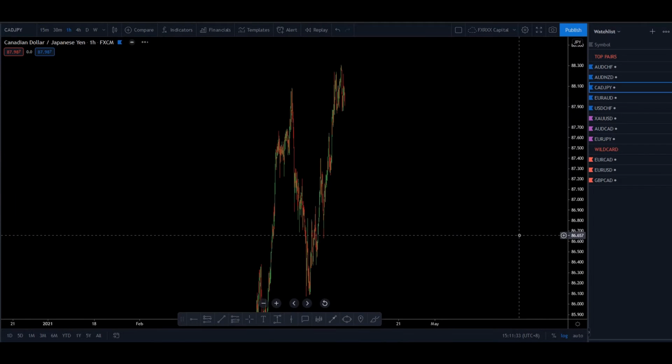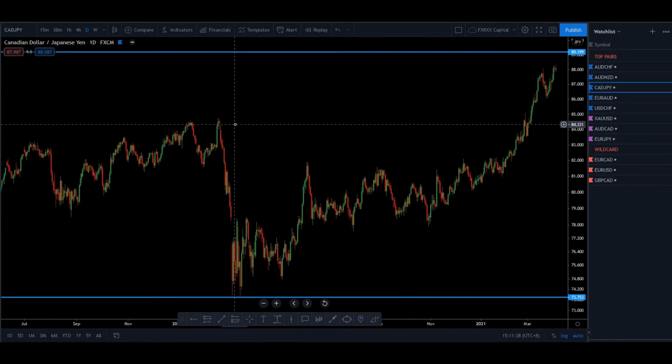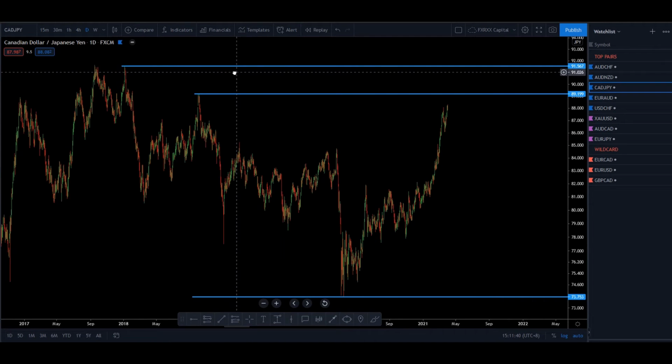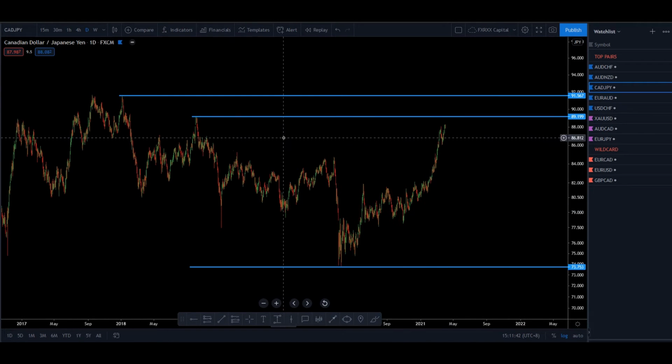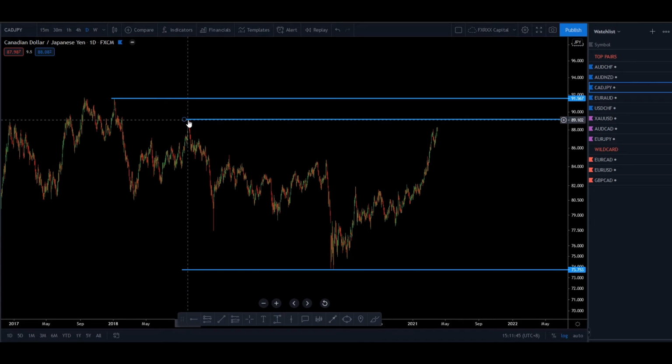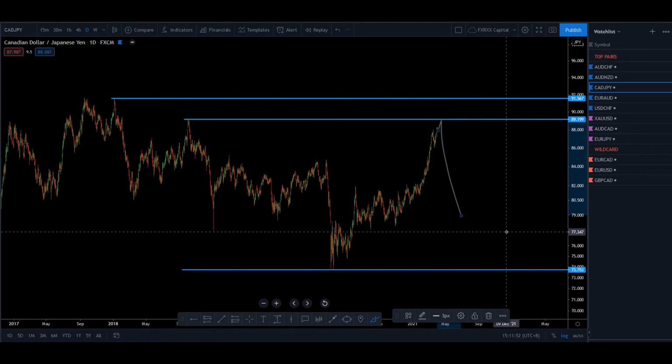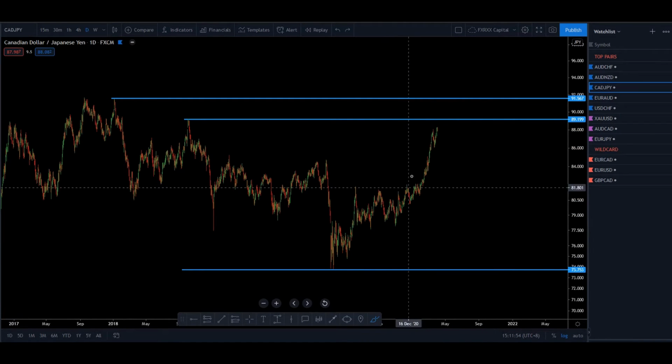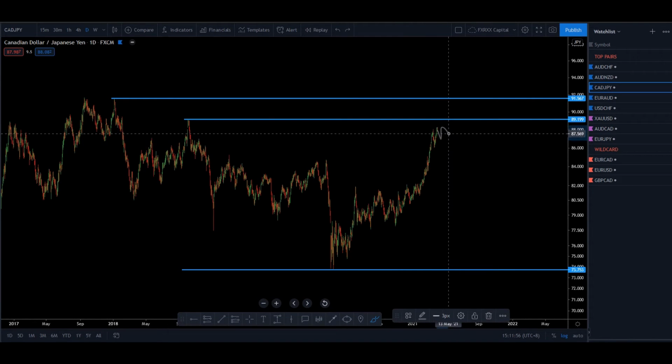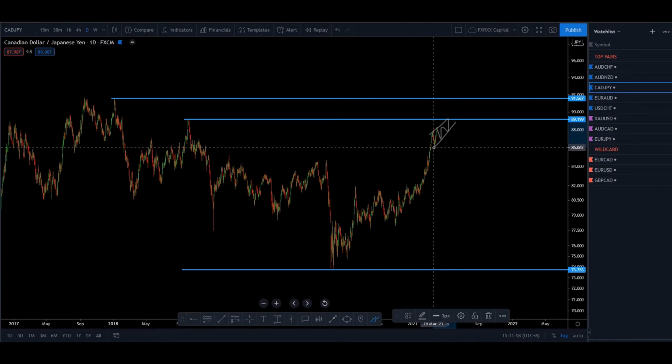Next, we move to our third pair, which is Canadian dollar, Japanese yen. Canadian dollar, Japanese yen, we can say on the high time frame, we have a very clear area from this area. First, from this high and this high, we are approaching this first high. So we're looking for price to sell from this area. So what we're looking for is a small structure developing from here, moving to the upside, either as an ascending channel or a rising wedge. We see and let the price develop.